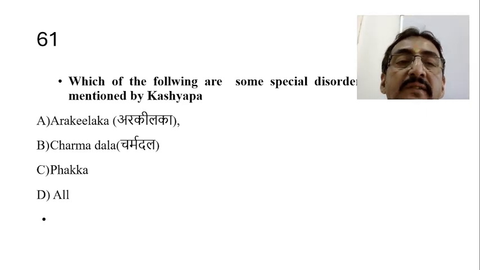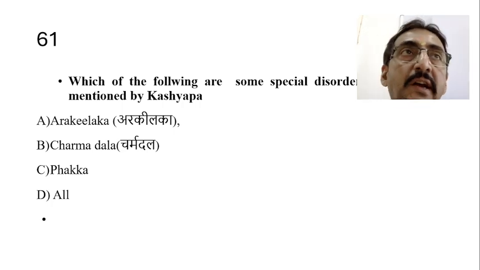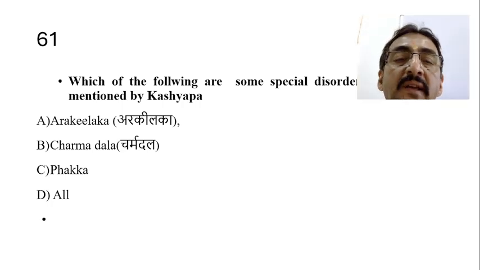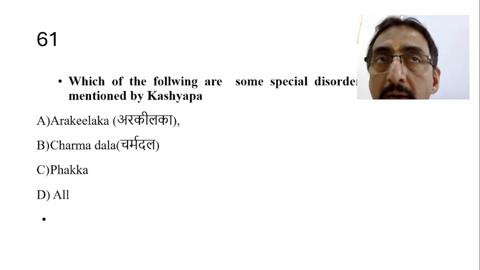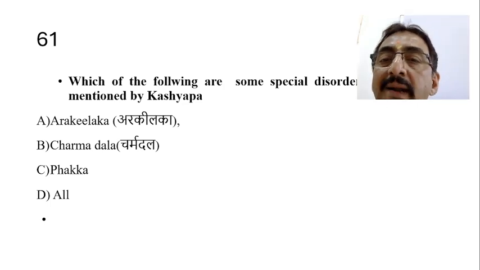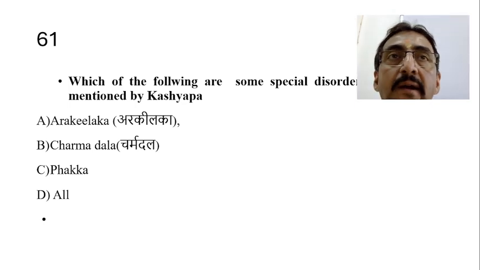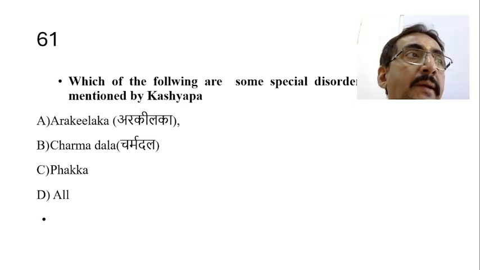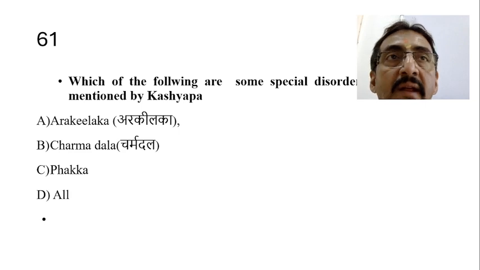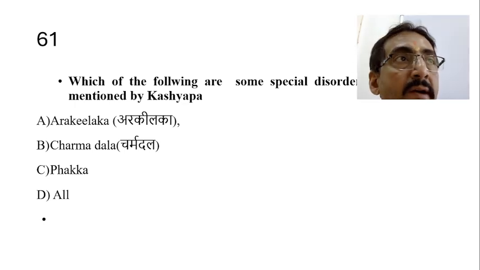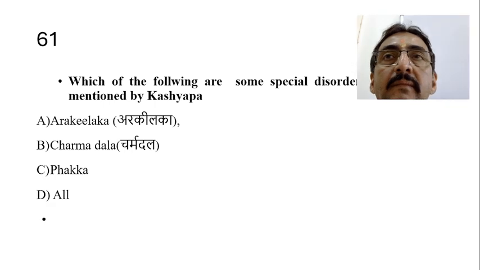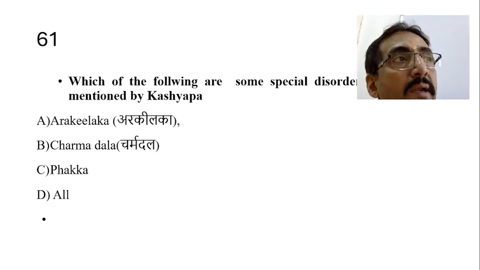Which of the following are some of the special disorders mentioned by Kashyapa? Arakilaka, Charmadala, Fakka and all. Now Arakilaka is mentioned by Kashyapa for the first time. Then Charmadala, Kashyapa mentioned it as an exclusive chapter. A complete chapter has been given for Charmadala.